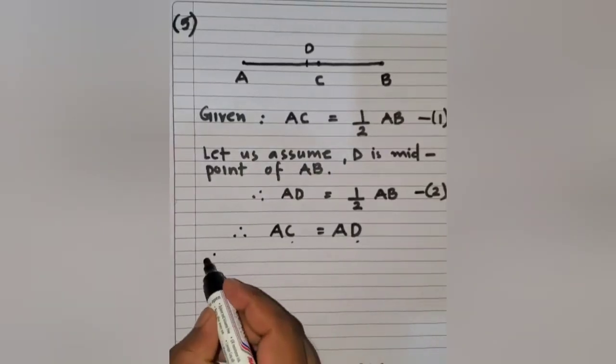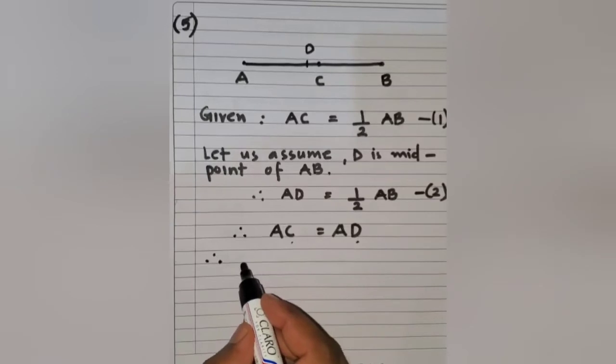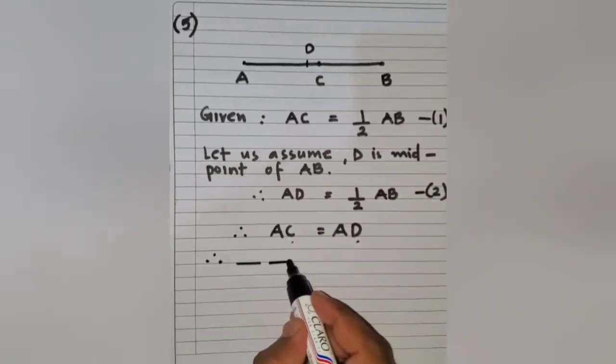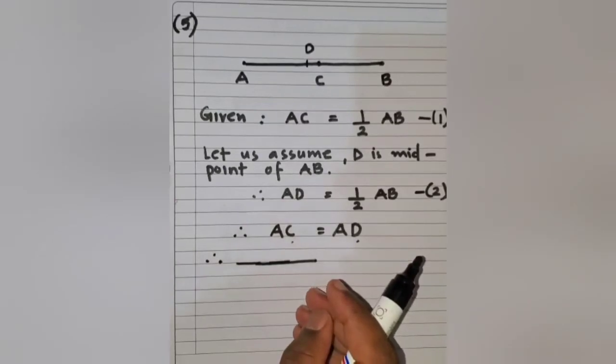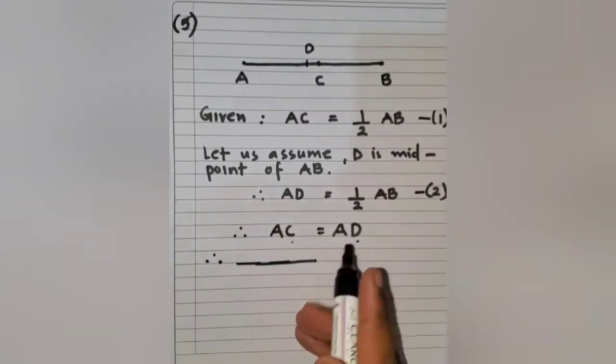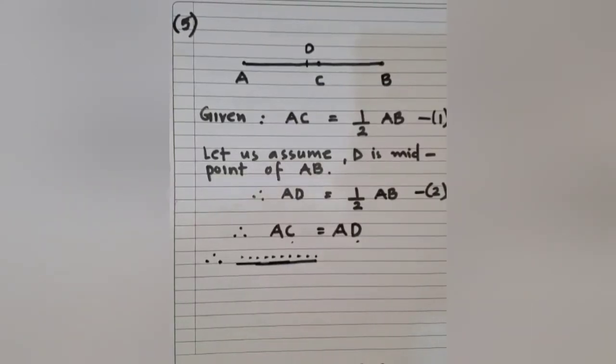So, we can conclude that the given line segment has only one and only one midpoint, and that is midpoint C. You can write the concluding line from the question over here. I hope that's clear to you. So this was the solution to question number 5.